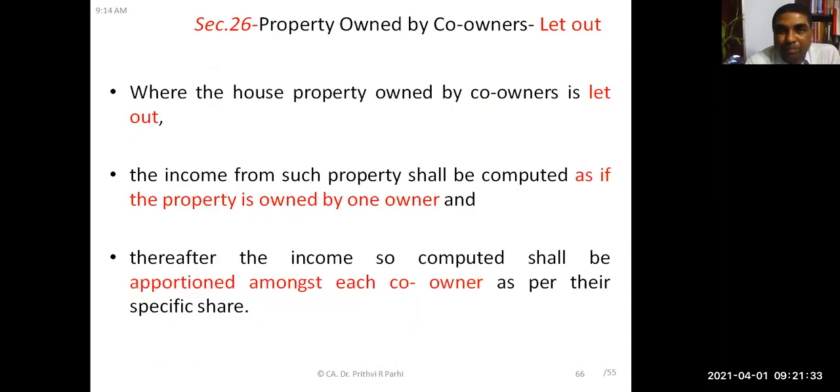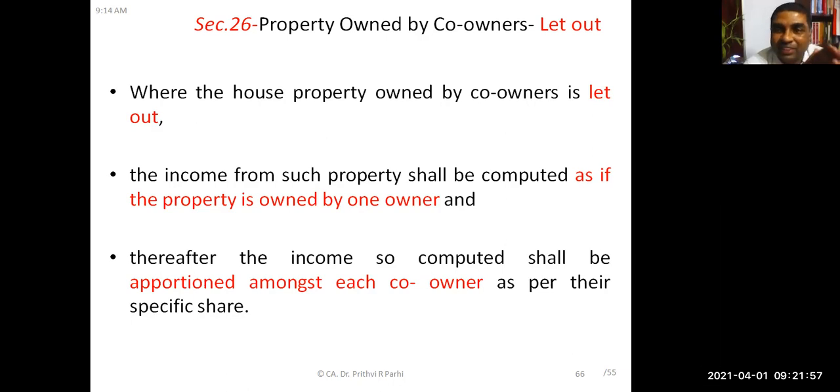But when the co-owned property is let out, how to deal with that? If it is let out, the income from such property shall be computed as if the property is owned by one owner. So you have to assume that there is one owner, and it is let out. So we will compute the income.